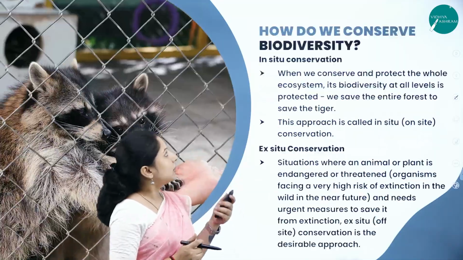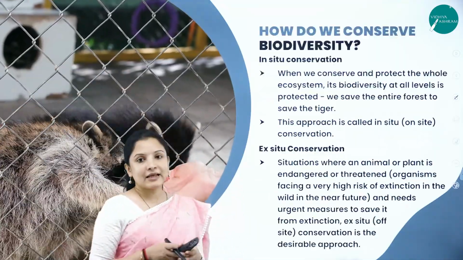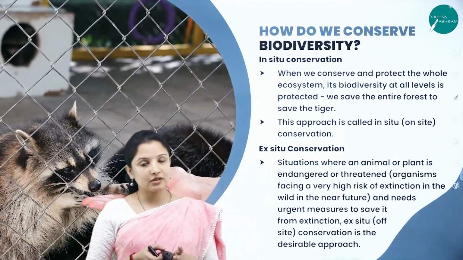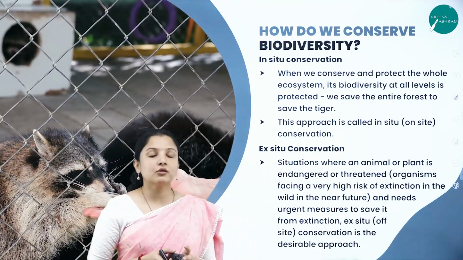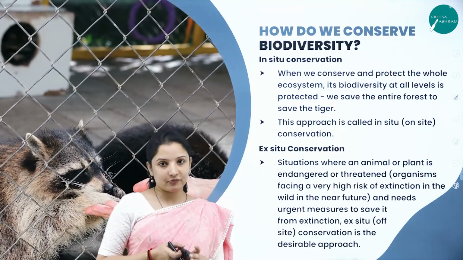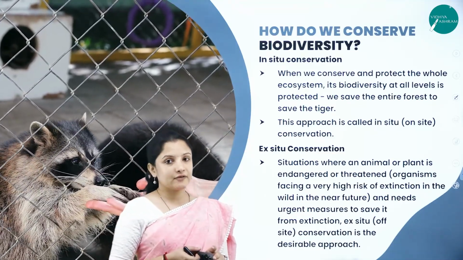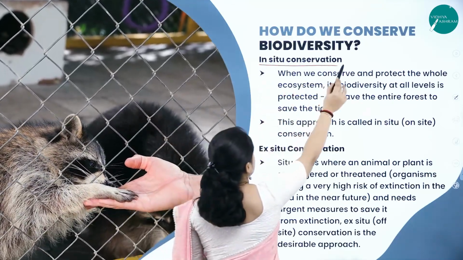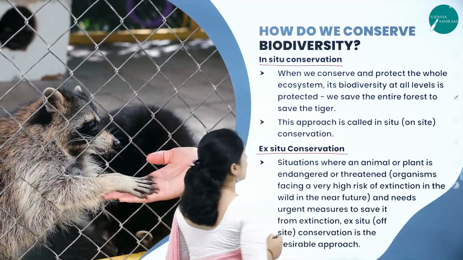So this is about ethical. So here, next let's study. So we know about the different reasons why we need to conserve biodiversity. Now the question is, how can we conserve biodiversity? So biodiversity can be conserved in two forms. One is in situ conservation and the other one is ex situ conservation.